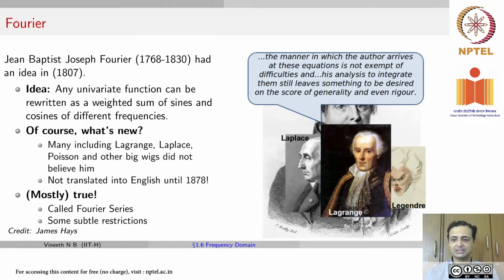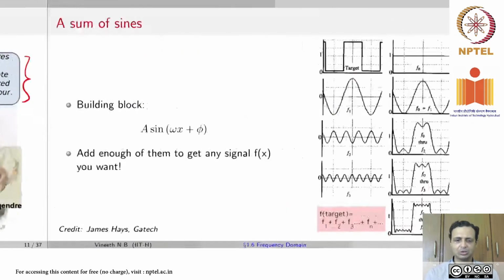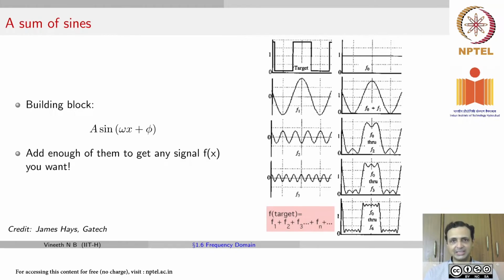And this is the statement that they gave. They felt that it really was not complete. And the work was not even translated to English until 1878. That was 70 years after he invented the idea, and much after he passed away. But today we know that this is mostly true, and this is called the Fourier series. It has some subtle restrictions, but is more or less true across signals that we know. We're going to talk about viewing images as 2D signals now. But before we go there, let's talk about the Fourier series itself.